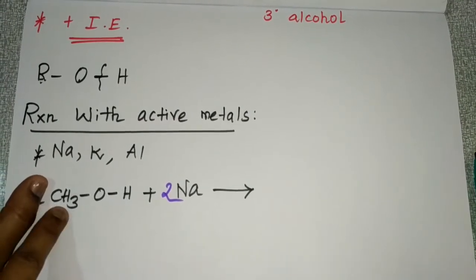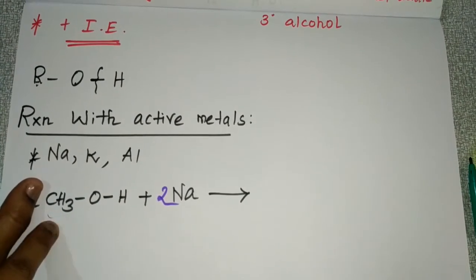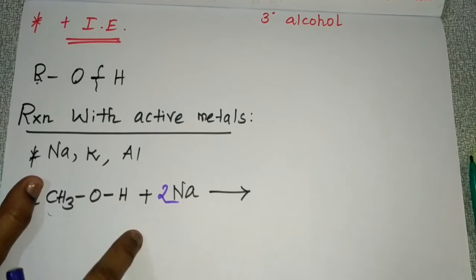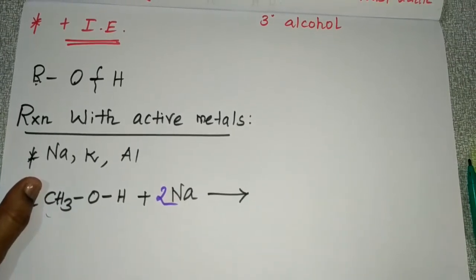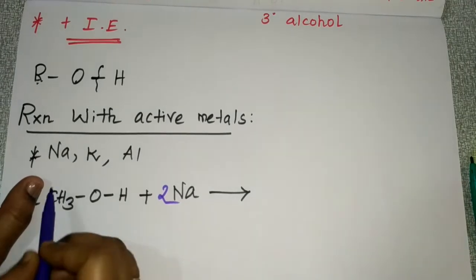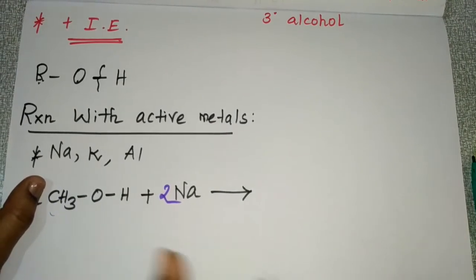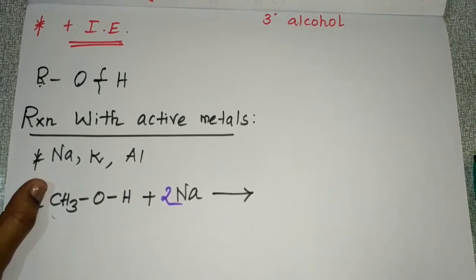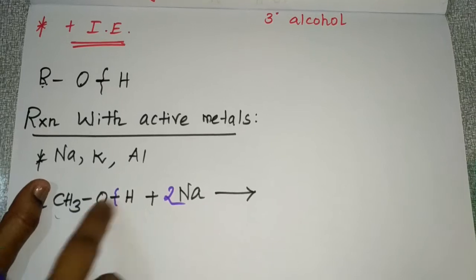Here only one alkyl group is there, so the acidic strength will be more, which means it can easily release the H plus ion. So when this alkyl group releases electrons to this oxygen, the bond will be most polar, and there will be a cleavage of the bond between oxygen and hydrogen.